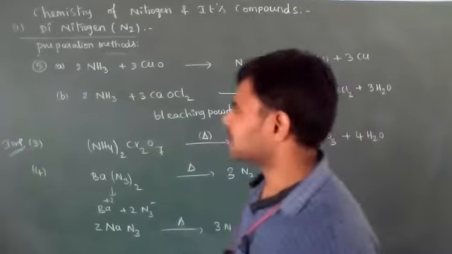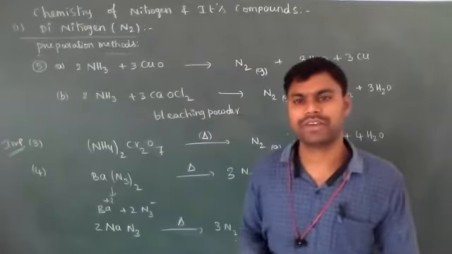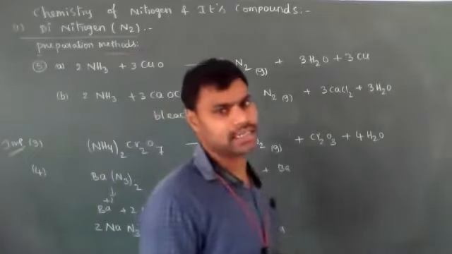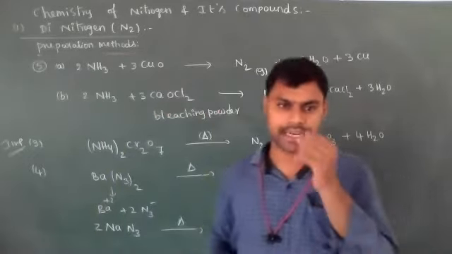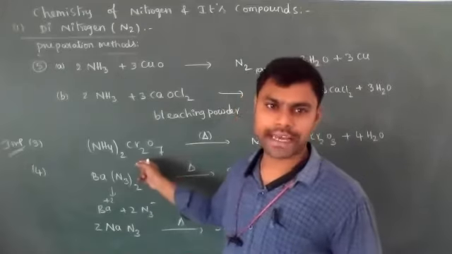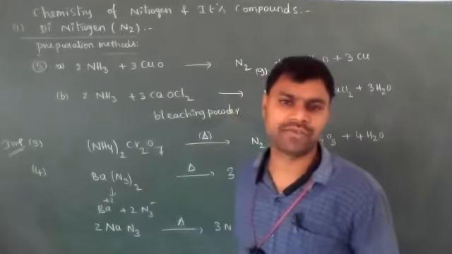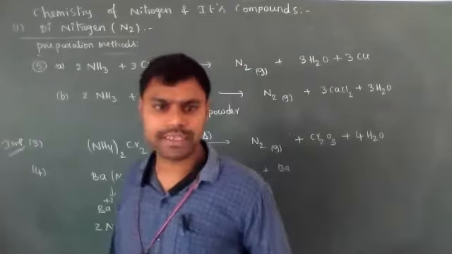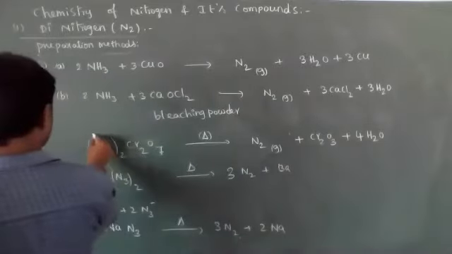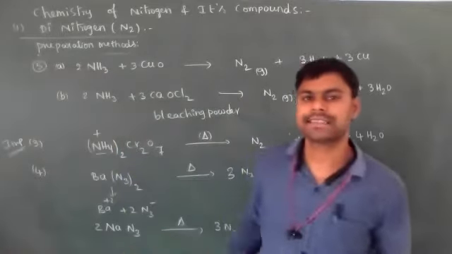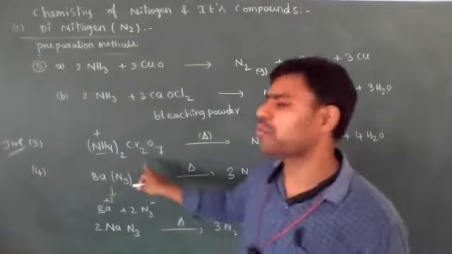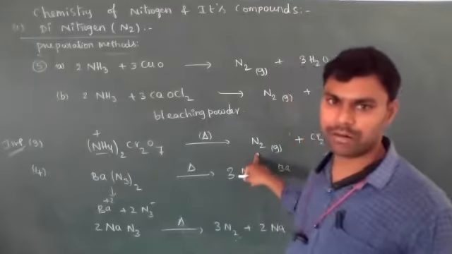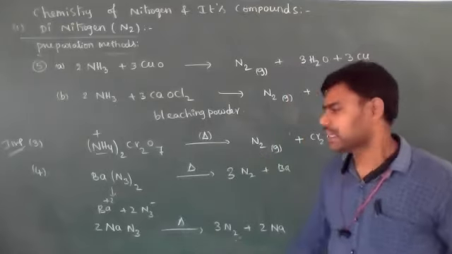Okay, students. Next, in laboratory preparation methods, ammonium chloride treated with sodium nitrite, NaNO2, produces nitrogen gas. The next one is ammonium dichromate. The potassium dichromate formula we know is K2Cr2O7, where K2 means K plus. Here, 2 NH4 plus and Cr2O7 2 minus is known as ammonium dichromate. On heating, or thermal decomposition, this ammonium dichromate gives N2 gas.